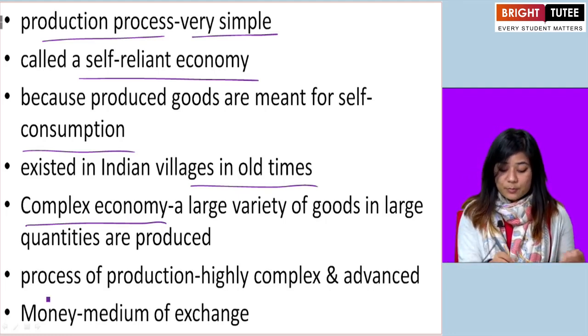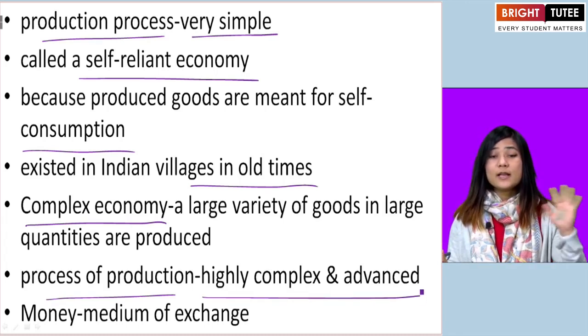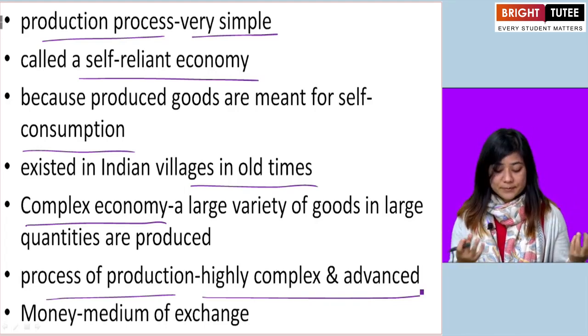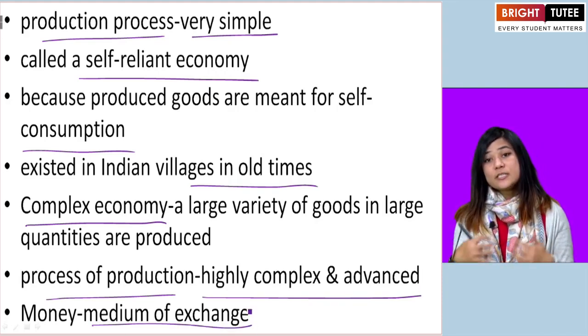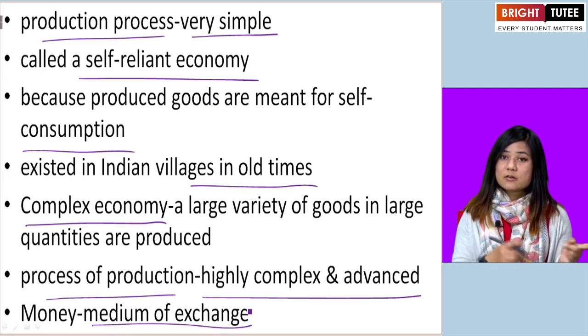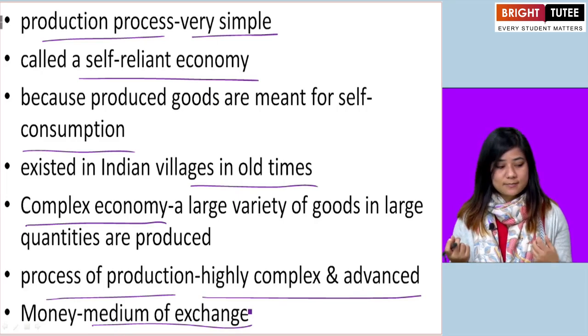The process of production here is highly complex and advanced, while the process of production in the simple economy was very simple. Here, in complex economy, money is used as a medium of exchange. But if you remember, in the simple economy, money was not used. They used barter system. Okay.